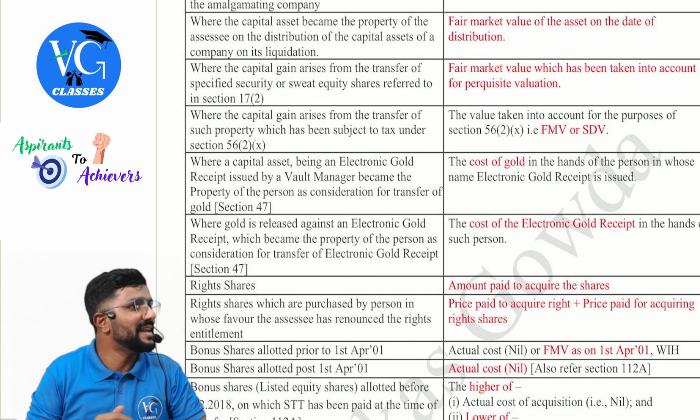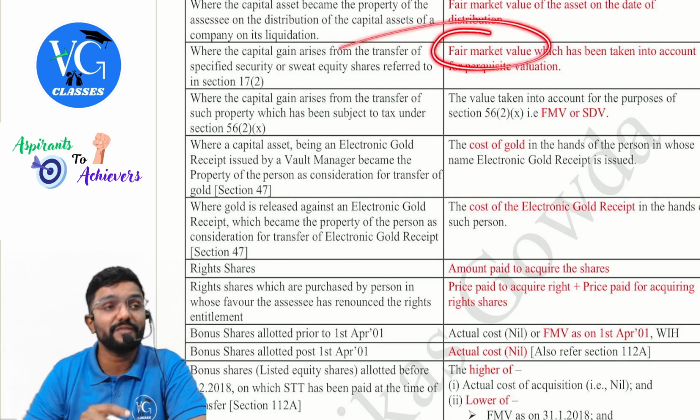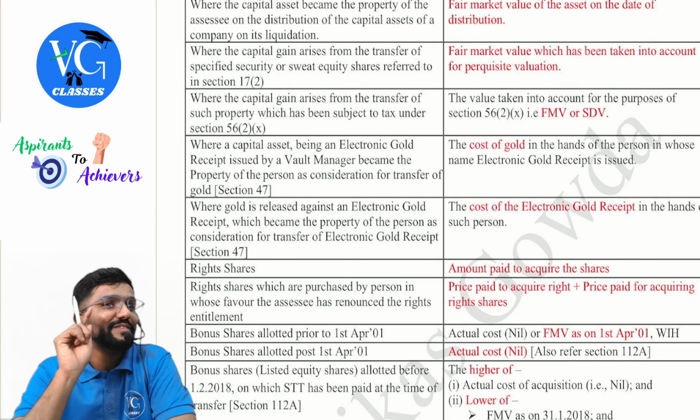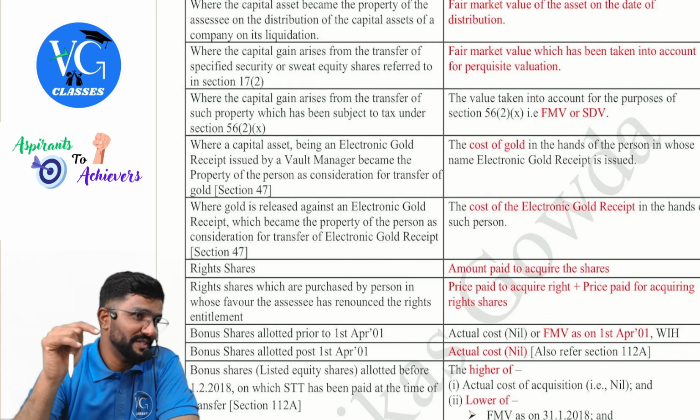Okay, so next, where the capital gain arises from the transfer of specified security or sweat equity shares referred to in section 17(2), what would be the cost of acquisition? FMV on the date of exercising the option. When I was covering ESOP provision under salary, I mentioned this.